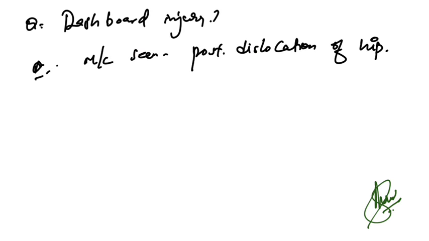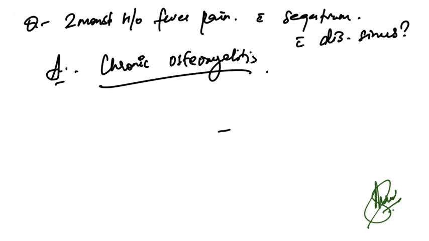Okay. Now dashboard injury, most commonly seen injury is posterior dislocation of the hip is the most common injury in the dashboard injury. That was the correct answer.